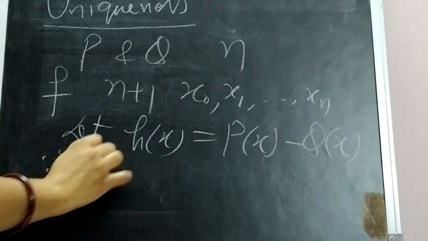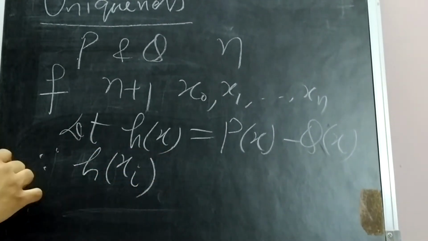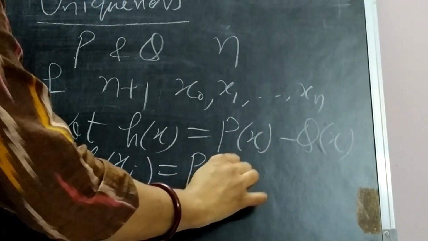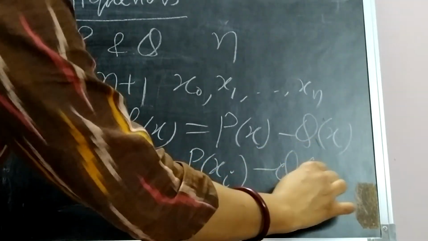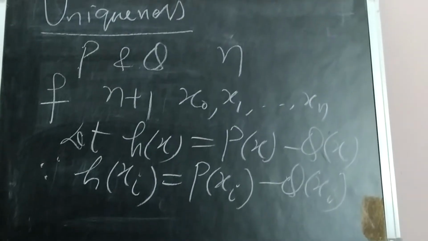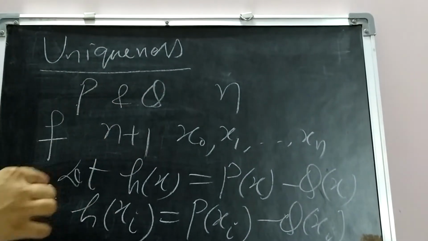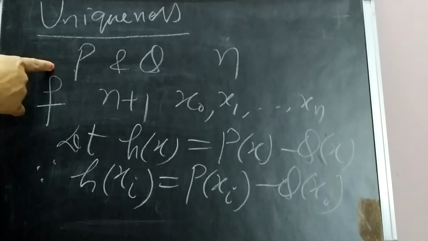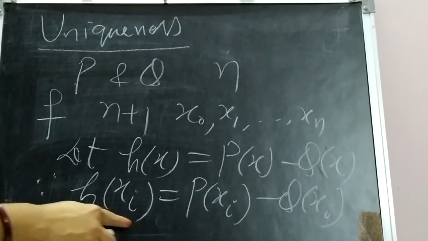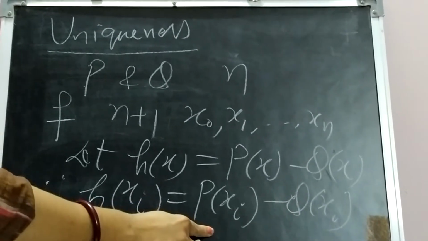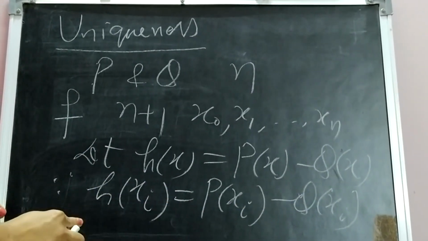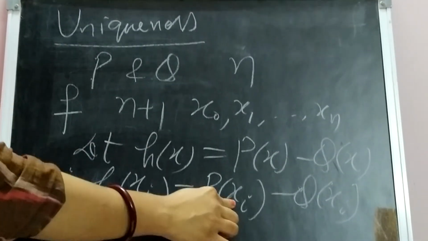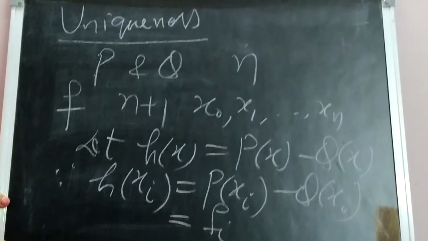Now if we take h at xi, we can write p at xi minus q at xi. Since p and q both interpolate the same data, as we have already assumed, h(xi) is p(xi) minus q(xi). Since p interpolates f, p at xi will be nothing but fi.